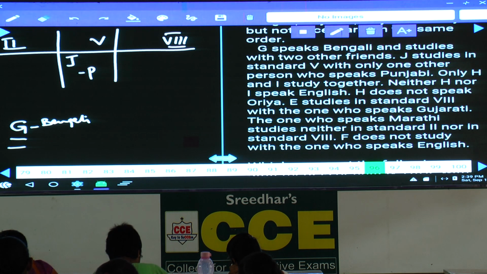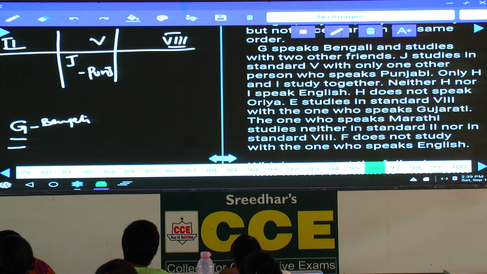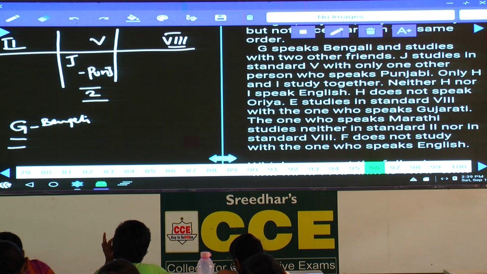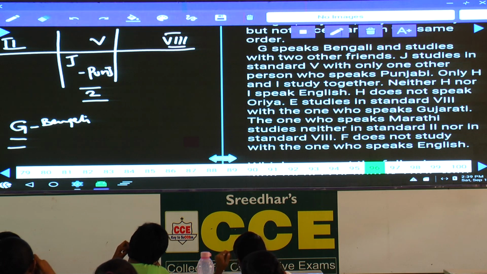And that means, now in the 5th standard, how many persons are there? There must be only 2 persons. J is 1, and with only the other person who speaks Punjabi. Hence, in the 5th standard, we must have only 2 people. Now, can G be in the 5th standard or not? No, G in the 5th standard is not possible.